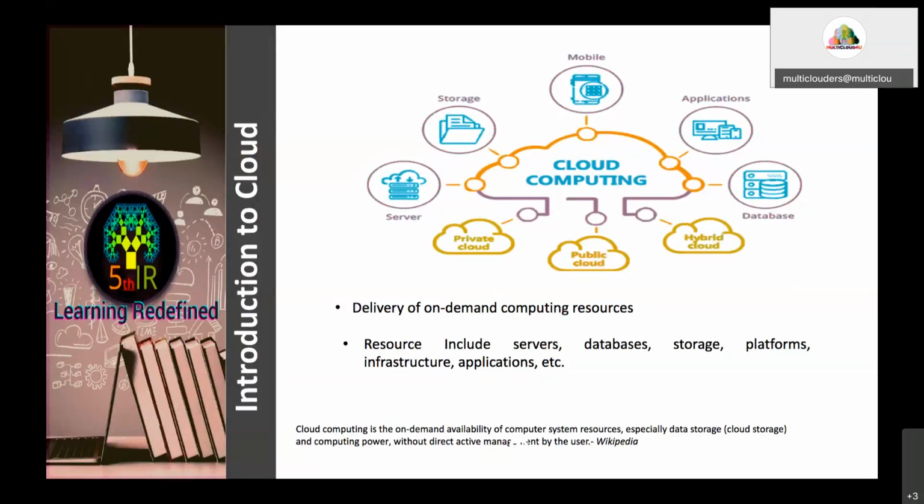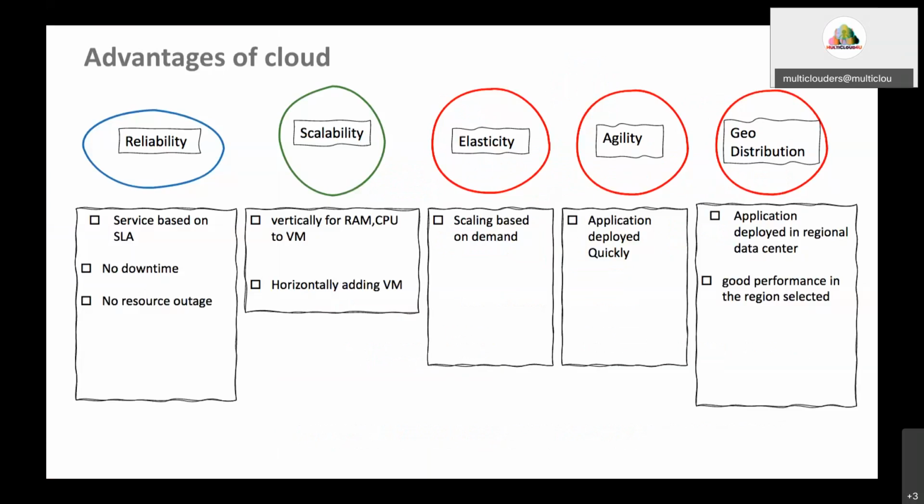And the next advantage of cloud computing is you can scale the resource based on your demand. You can scale the resources such as RAM, CPU vertically, and you can scale virtual machine horizontally. And moving to the next advantage of cloud, that's elasticity. You can scale the resource based on the demand. That is, if your peak workloads are there, you can scale out the resource, and if there is no workload, you can reduce. That is termed as elasticity.